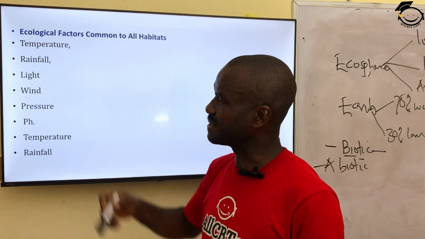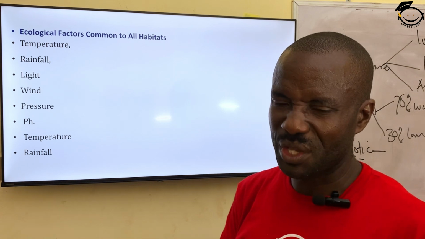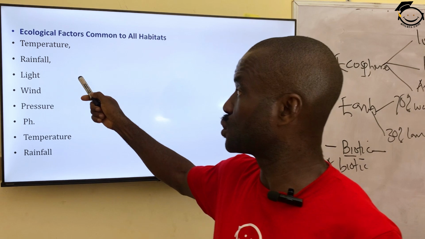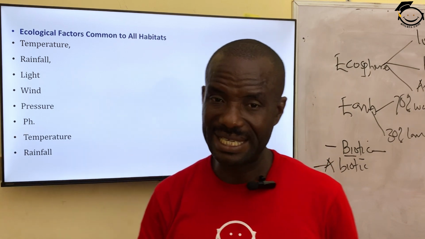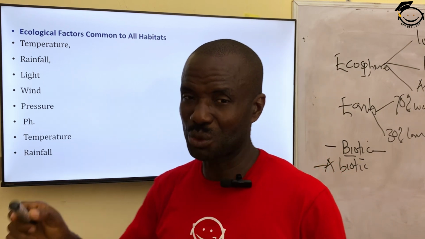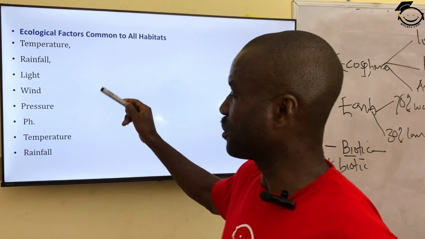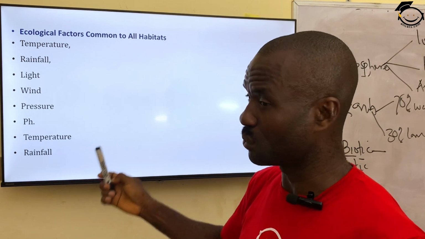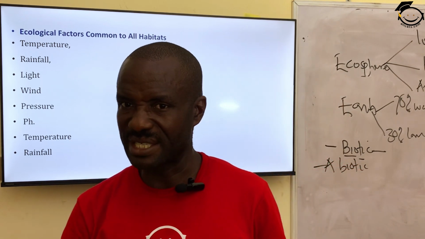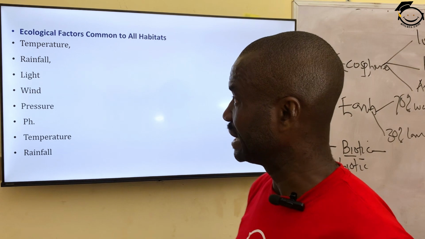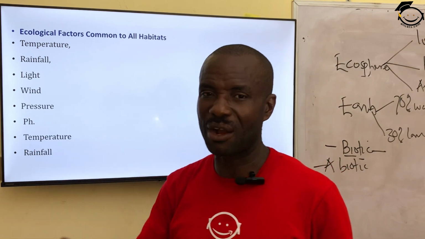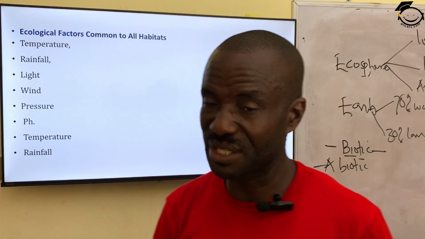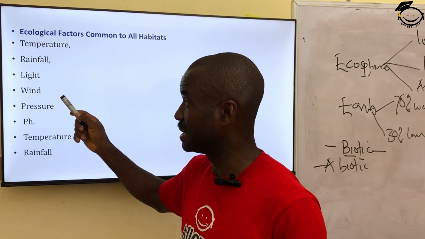Another one is rainfall. Rainfall is also a factor. When the rainfall becomes too much, it's going to affect plants and animals. Plants may not be able to survive well, and the ripple effect is going to be on the animals because if the plant is not producing its intended food, it's going to cause starvation. And at the same time, too much rainfall can cause what we call erosion, which is going to affect agricultural activities or the existence of some animals in that environment.